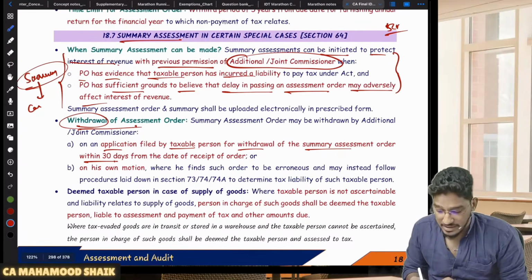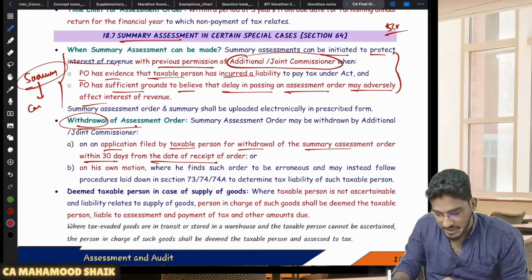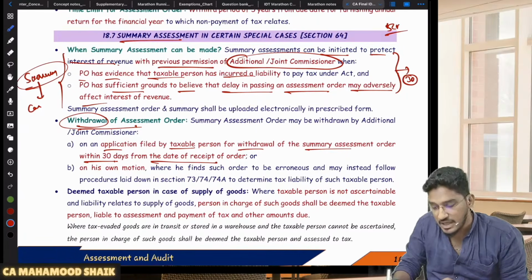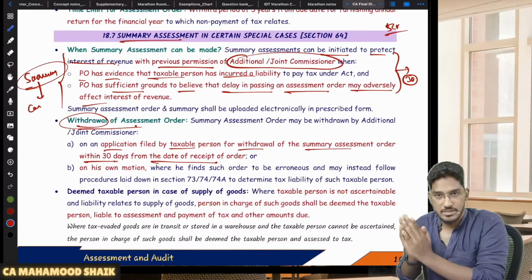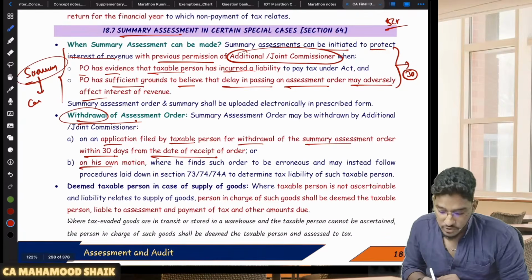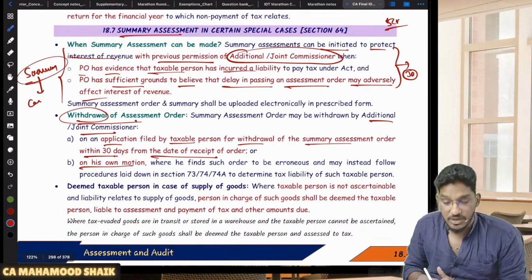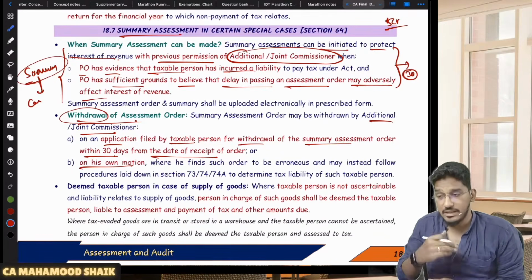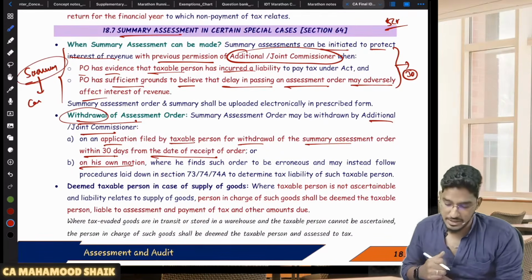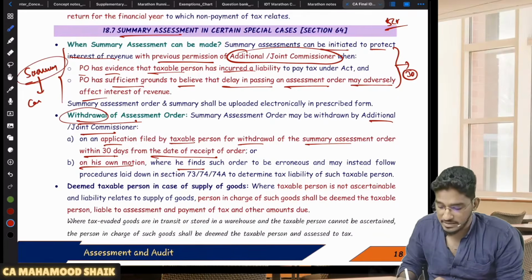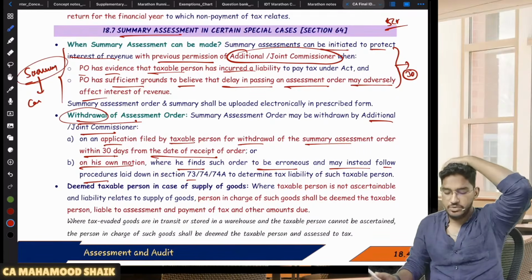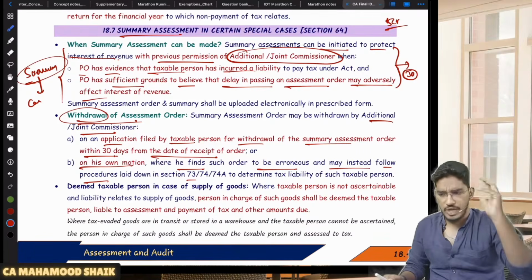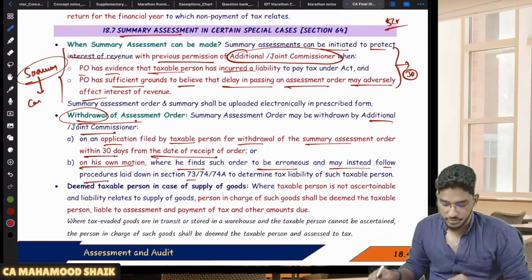And this must be within 30 days from the date of receipt of the order. Once the summary assessment order has been passed, within 30 days the application can be filed by the taxpayer asking to withdraw it. And on his own motion, that means the additional or joint commissioner, without any application from the taxable person, can also withdraw the assessment order on their own motion. When, sir? Where he finds that such order is erroneous, and he may instead follow the procedures laid down for demand and recovery, 73, 74, 74A. He can follow them on his own action, even without an application. The AC or JC can do it.